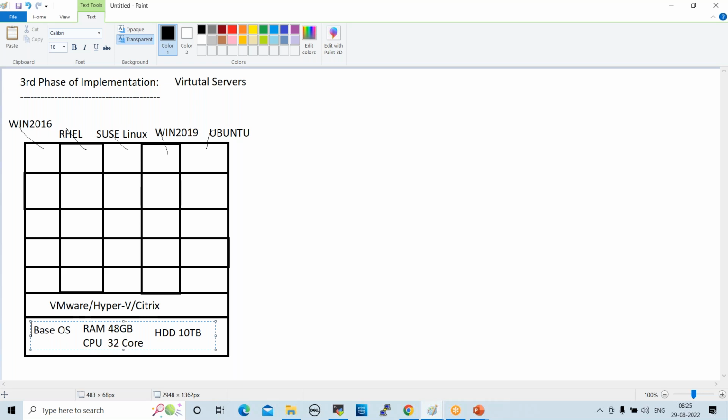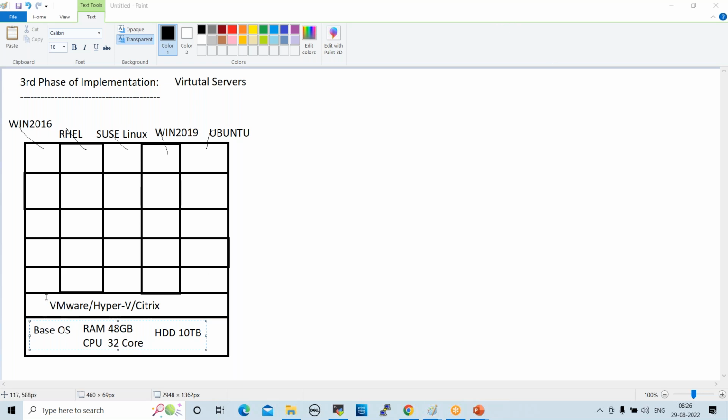And this base operating system will not be used by the VM machines that we are creating on top of that. Correct. So this is a bare metal server, physical server. In this, we install VMware or hypervisor or Citrix, right? Clear?